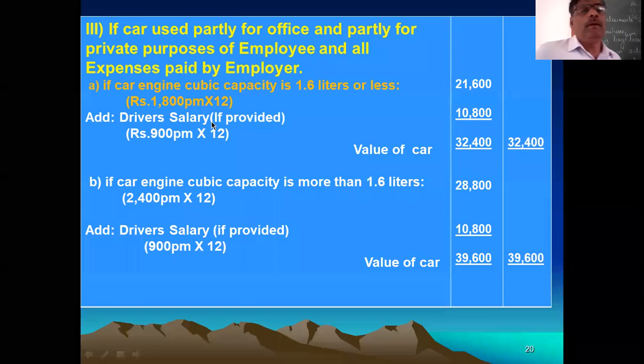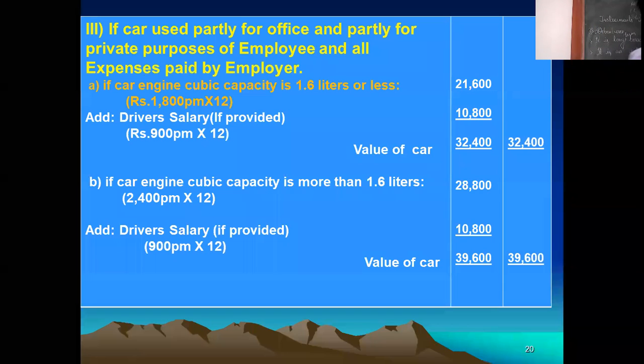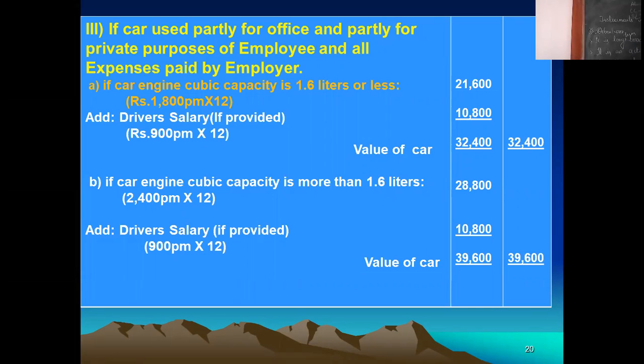If the engine cubic capacity is 1.6 liters or less, that is a small car. Consider that as a small car. Less than or equal to 1.6 liter cubic capacity is called a small car.